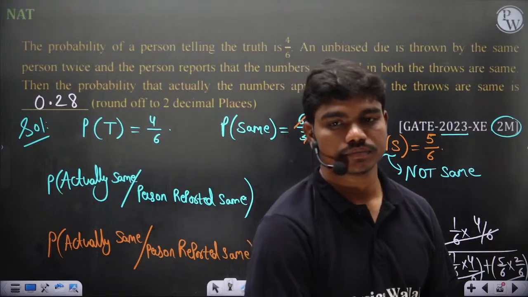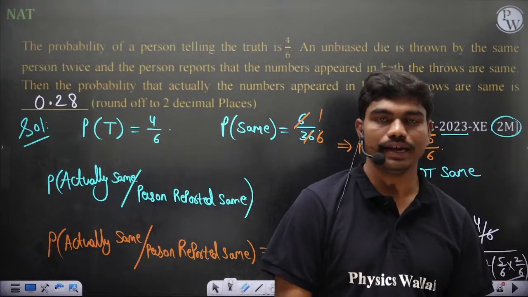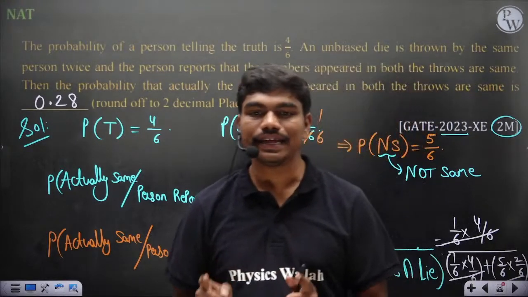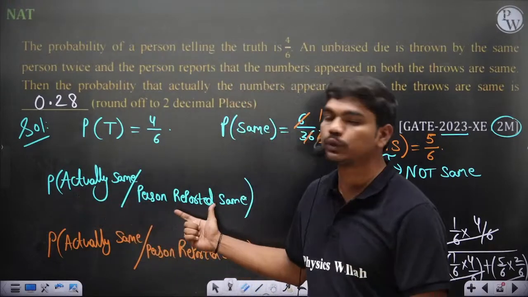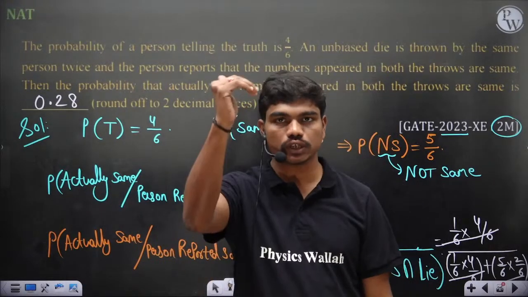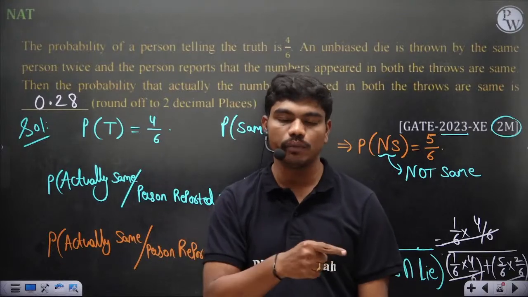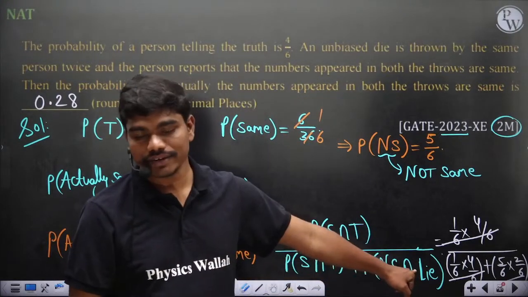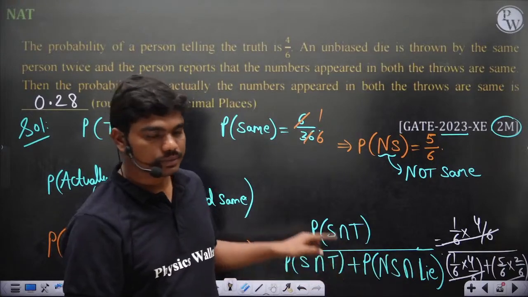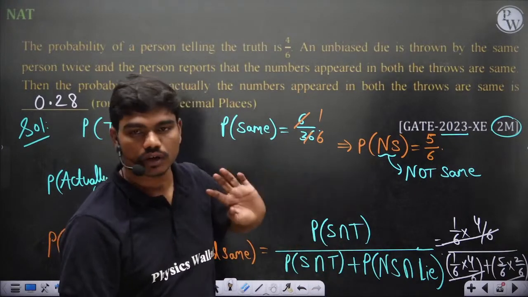0.285. In Bayes theorem, always the main event, see, this is one of the possibilities for this to happen, correct? So when a possibility is on the top and the main event is in the denominator, you should go for Bayes theorem. Then figure out all the possibilities of the main event, then out of them which is favorable for the top, you just copy the term on the top. That's all.